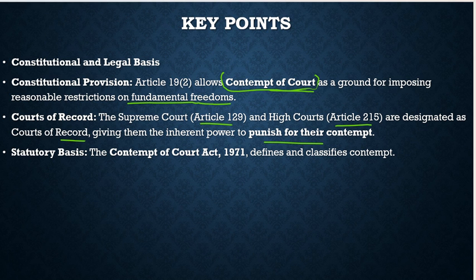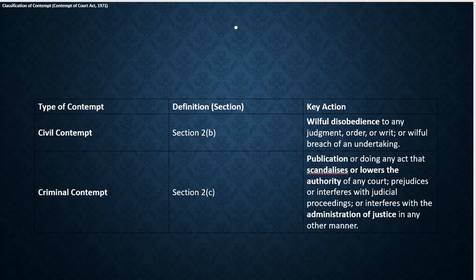Then we have the separate law, which is the Contempt of Court Act 1971, which further classifies the contempt, what kinds of contempt there are, whether it is civil contempt or criminal contempt. It is further classified under the Contempt of Court Act 1971. So let's move forward and try to understand the definition of civil contempt and criminal contempt.